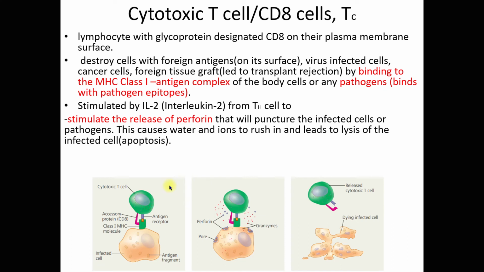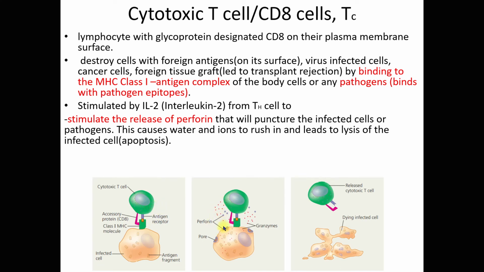You can see from this diagram here, the cytotoxic T cell binds with the MHC class 1 and forms the MHC class 1 antigen complex with the infected body cells. Next, stimulated by interleukin 2 from the helper T cell, the cytotoxic T cell will secrete perforin.